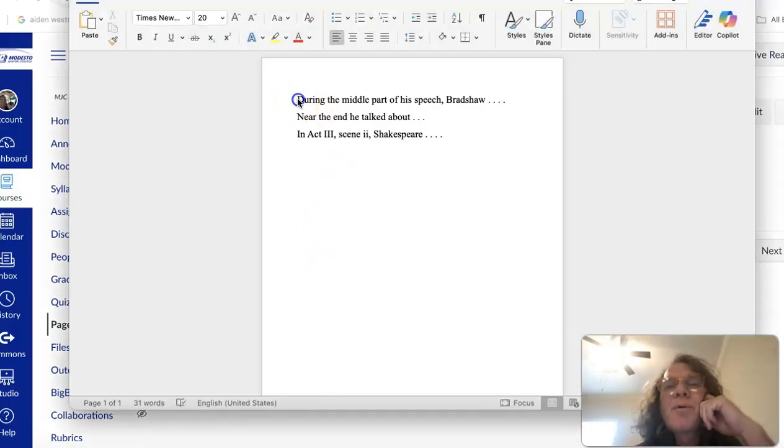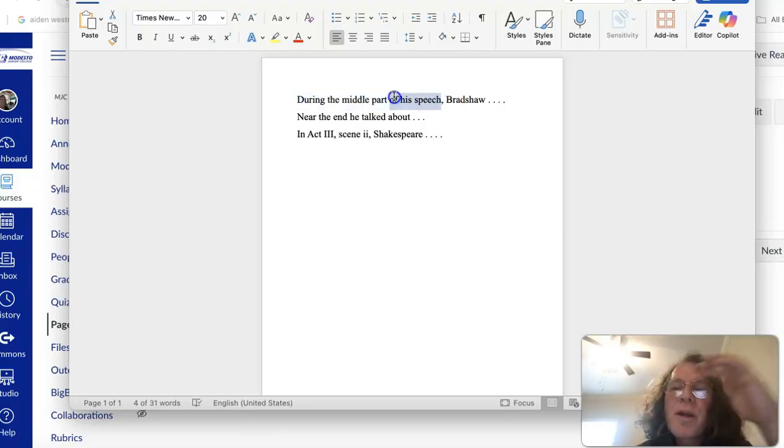So here's an example. During the middle part of his speech. I have two prepositional phrases here. During the middle part, and then of his speech. Both of these phrases are called prepositional phrases because they begin with a preposition. During, in, of, around, about, that kind of thing. And here I have a second one, of.